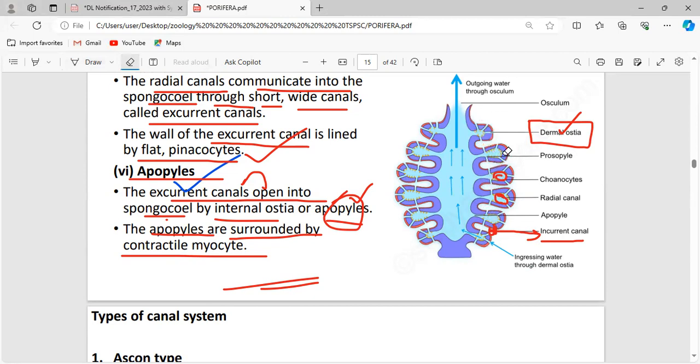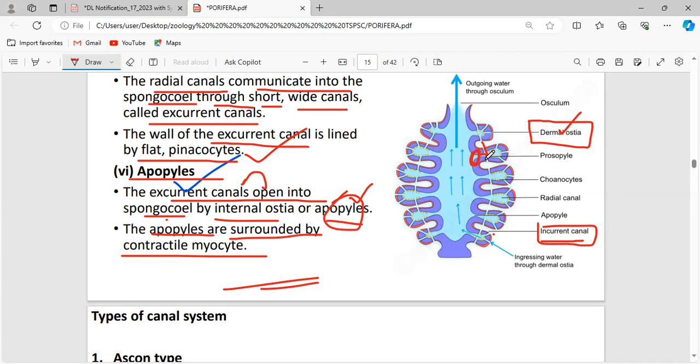See, there is a yellow structure present in the radial canal. What is that yellow structure? That is nothing but the flagella. There is no such structure in the incurrent canal, but in the radial canal there is a yellow-like structure, that is flagella. So the water from the incurrent canal reaches the radial canal via the prosopyle. Now the water in the radial canal has to enter the excurrent canal, via the opening called the apopyle.